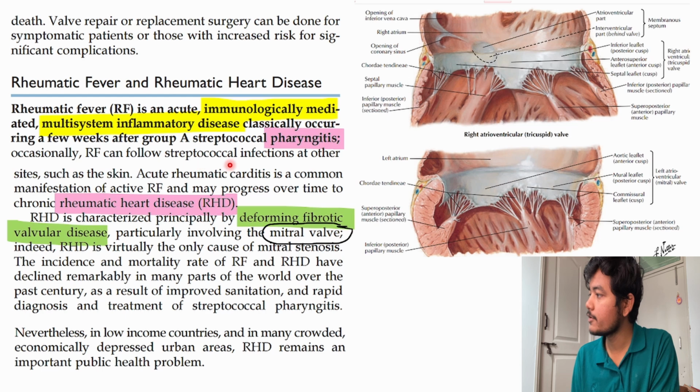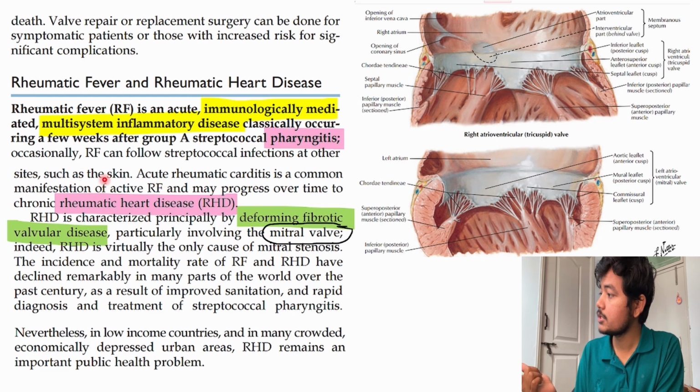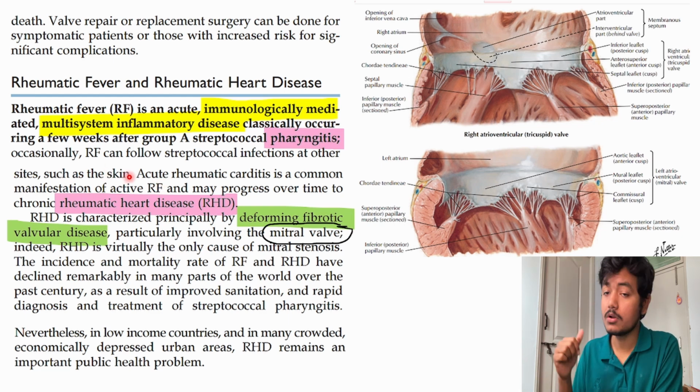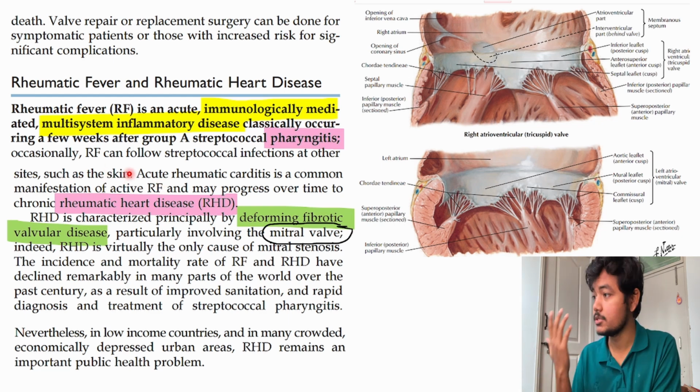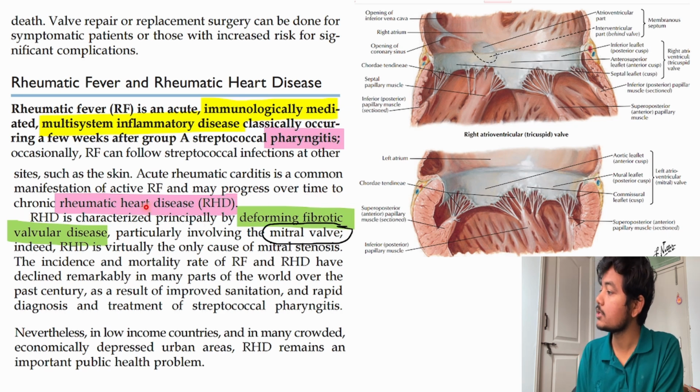Rheumatic fever can follow streptococcal infection at other sites, such as the skin. They have given only one example. It can occur in skin, in joints, and in the brain also. Acute rheumatic carditis is a common manifestation of active rheumatic fever and may progress over time to chronic rheumatic heart disease.